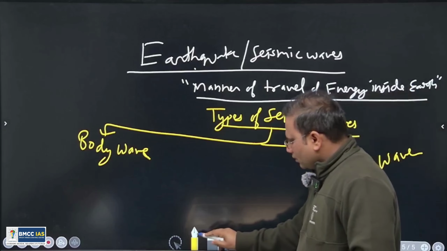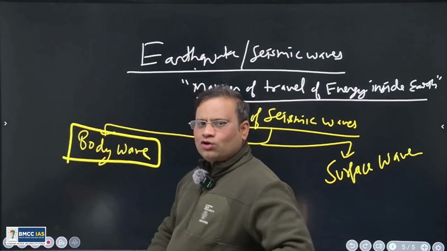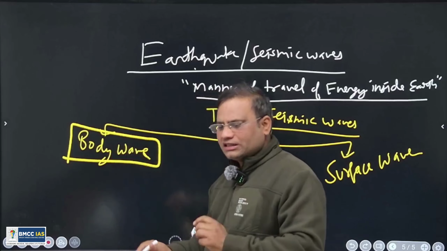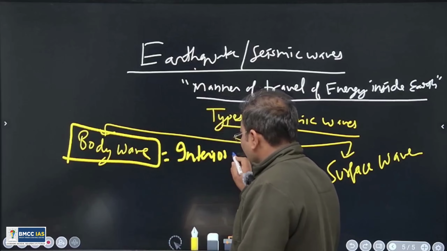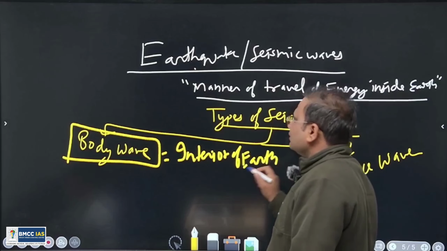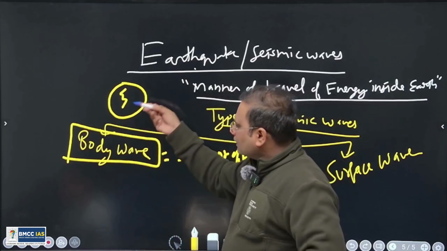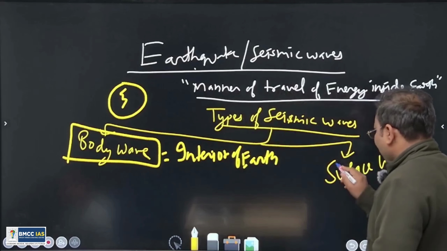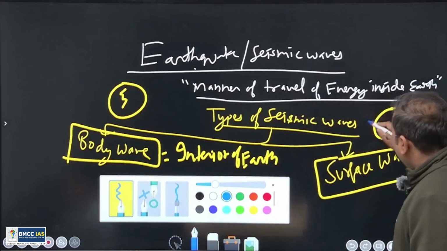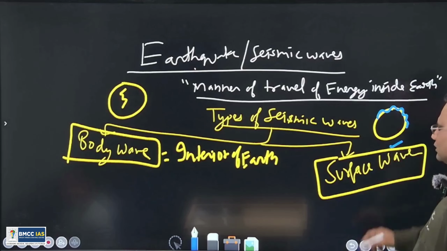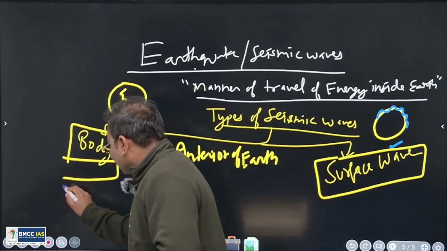Okay. This body wave is the mechanism of travel of energy inside the earth. Body means interior. So it travels in the interior of the earth. Like consider this is the earth. So inside it, below the surface, the energy is traveling in the form of body waves. But what is surface? As the name itself is indicating, this is the earth. So if a wave travels on the surface of the earth here, then it will be called surface waves. Clear?